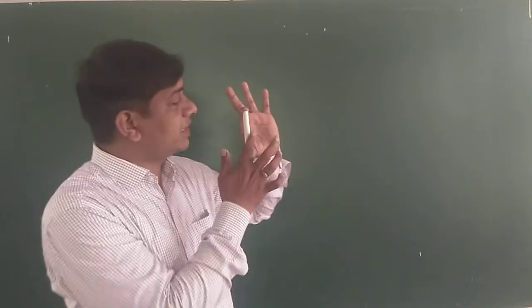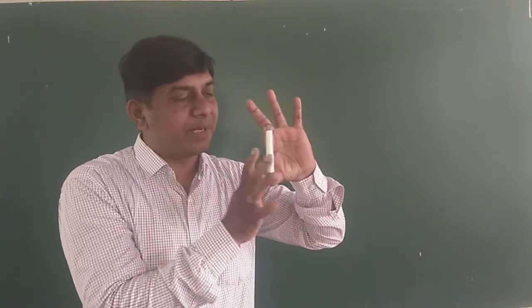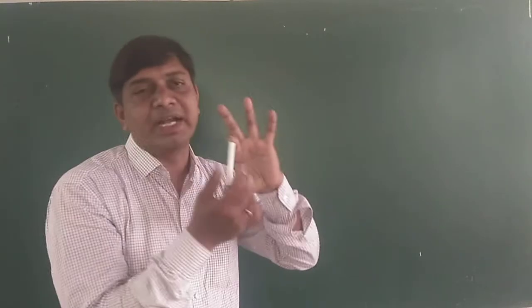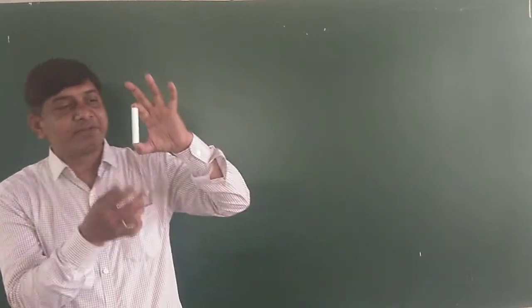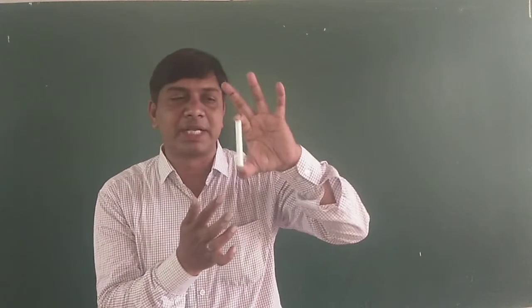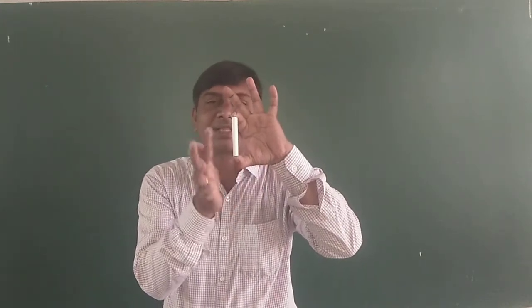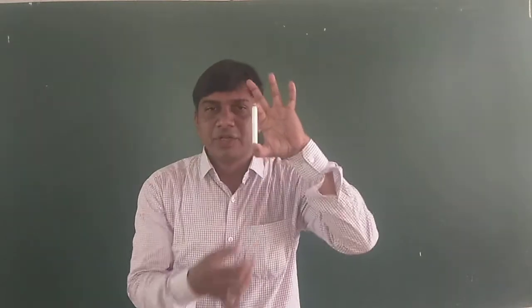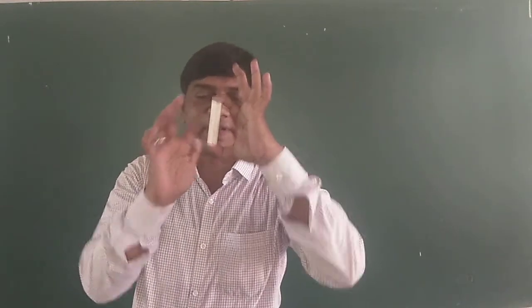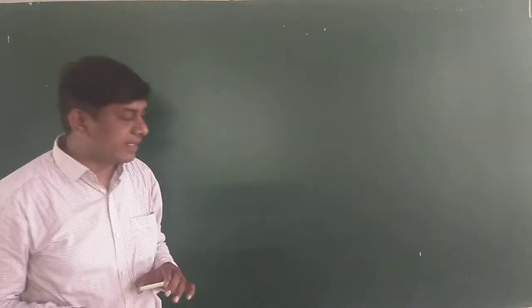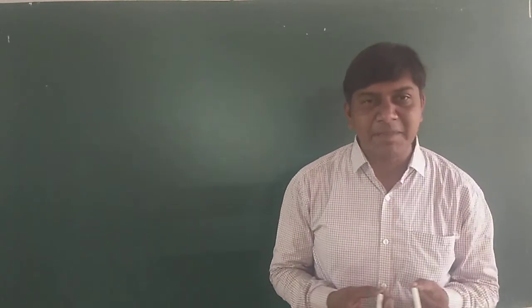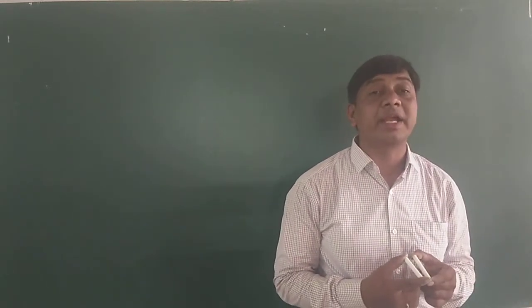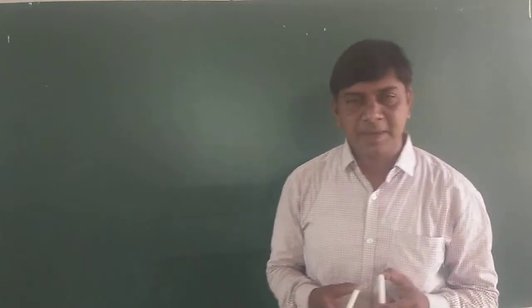If you observe this chalk, behind it I kept another chalk also. Since I showed you, you can recognize it. But if you call a third person and ask them, do you find any chalk behind this one, they can't, because behind it I kept exactly the same shape and same size chalk. So these two are called congruent figures. So congruent figures means any two or more figures which are in the same shape and same size are called congruent figures.